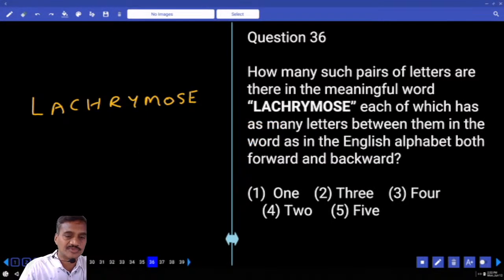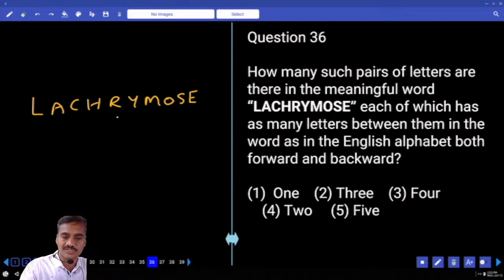LMNOPQRSTU. No letters matching. A, B, C, D, E, F, G, H, I. And C, D, E, F, G, H, I, J. H, I, J, K, L, M, N. And R, S, T, U, V, W. Why is there no letter more than this one? Isn't it? Left to right, not even a single pair we have.